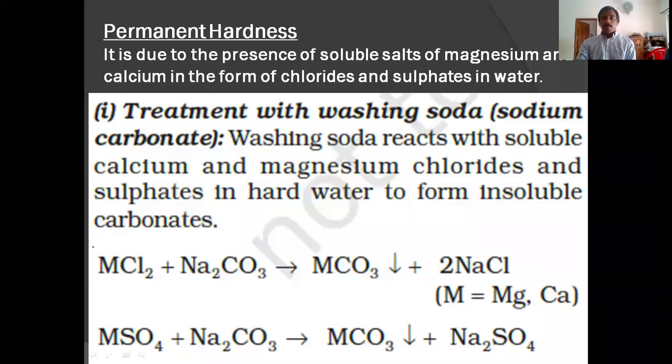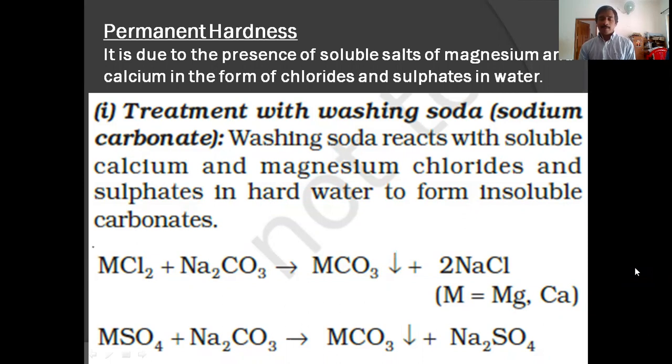Today we will discuss the removal of permanent hardness. Last class we discussed the removal of temporary hardness. What is permanent hardness? It is the hardness due to the presence of soluble salts of calcium chloride, calcium sulfate, magnesium chloride, and magnesium sulfate.